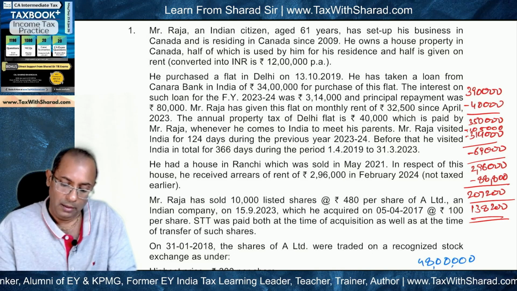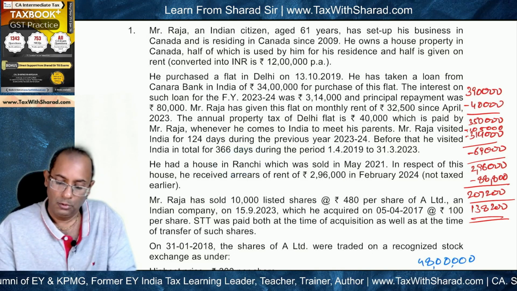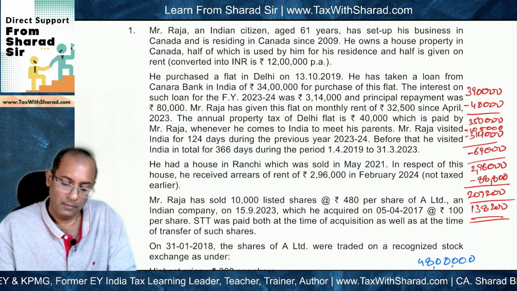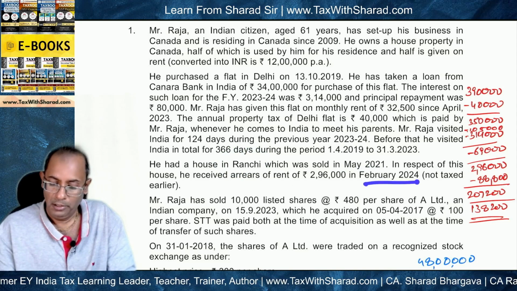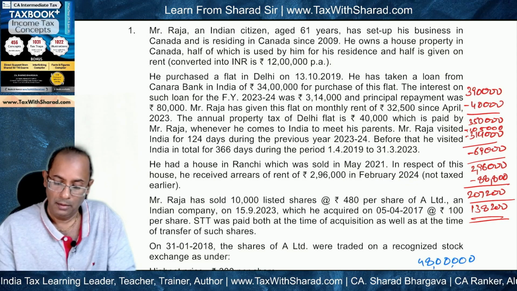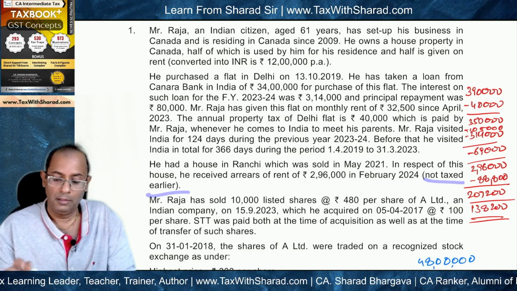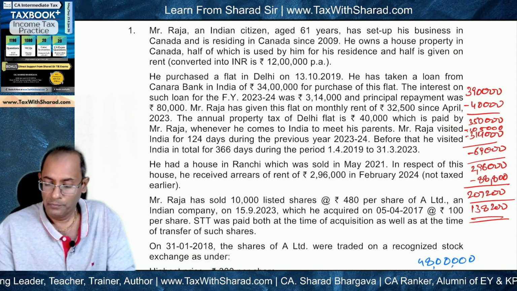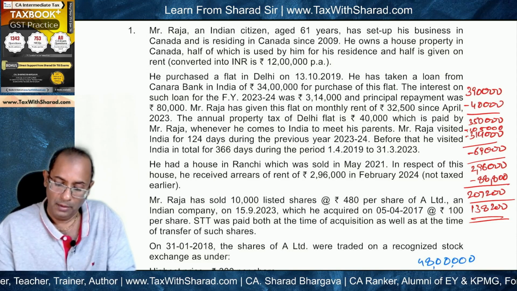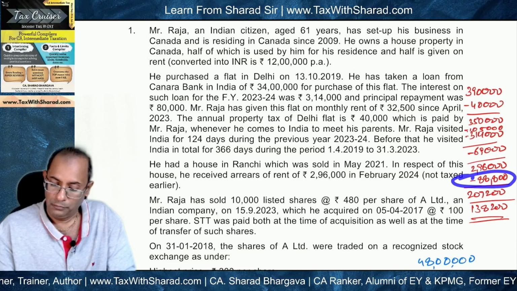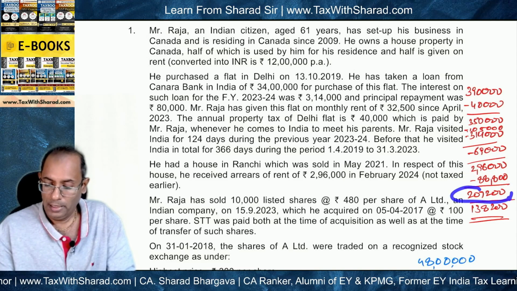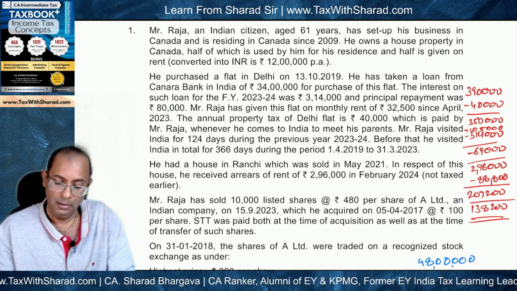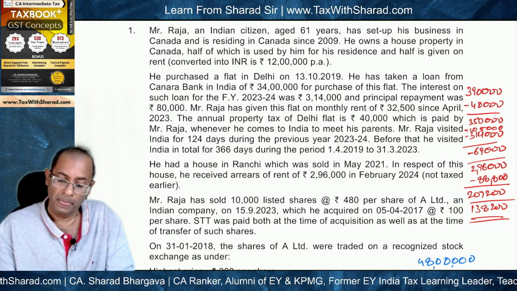Next, we are told that he has a house in Ranchi which was sold way back in 2021, and he has received arrears of rent of 2,96,000 in February 2024. That means in the current year, which was not taxed earlier. Since it was not taxed earlier, it will now be taxed as unrealized rent after giving deduction of 30%. That means 88,800 will be deducted, and the balance 2,07,200 will be taxable under the head income from house property.